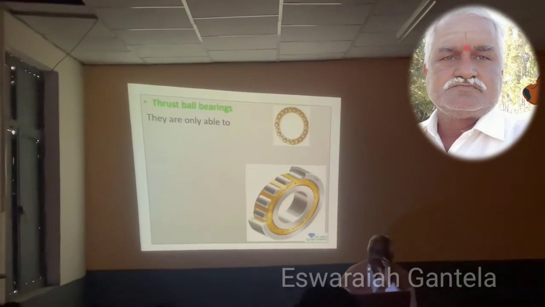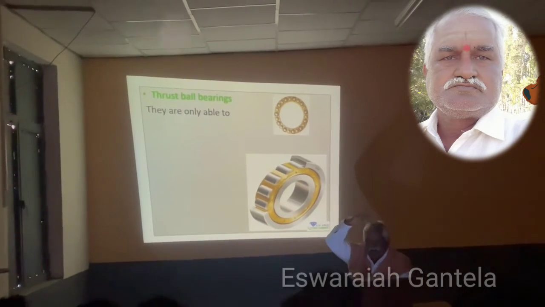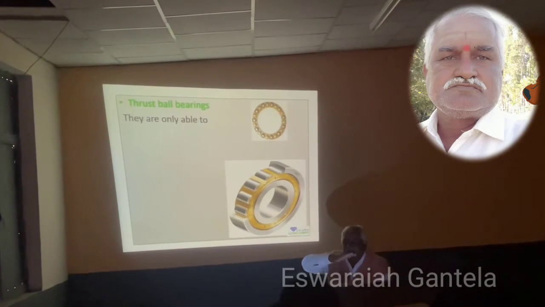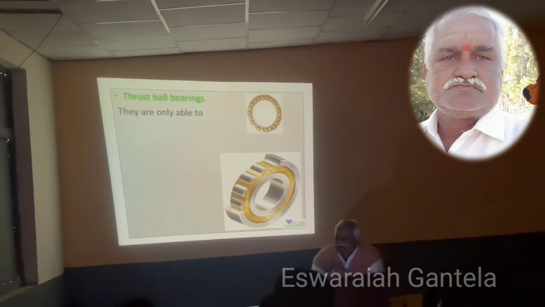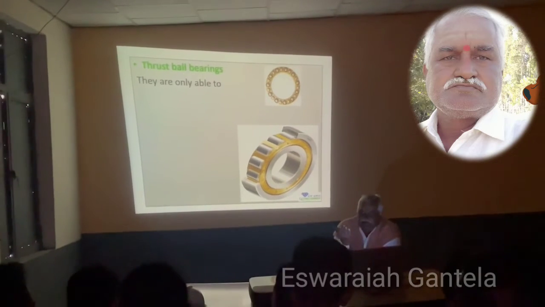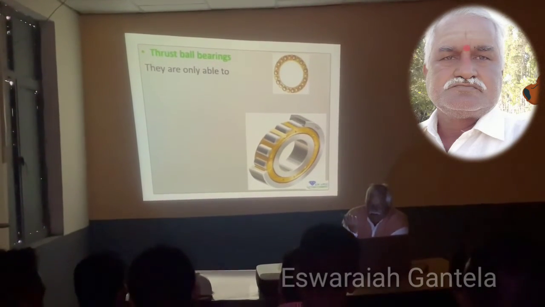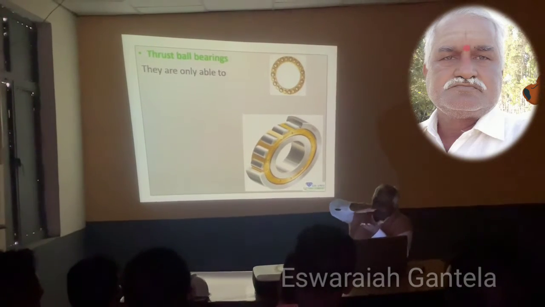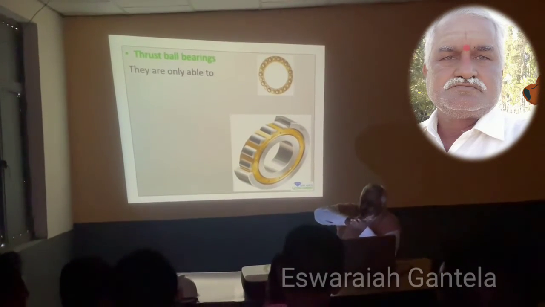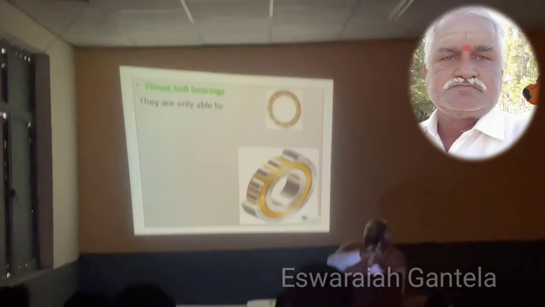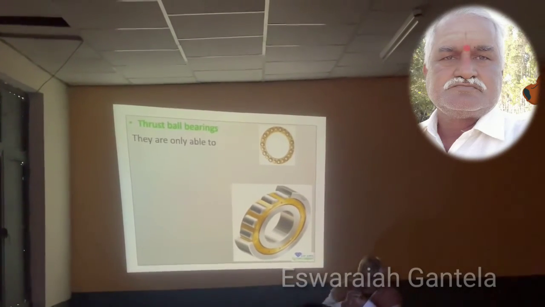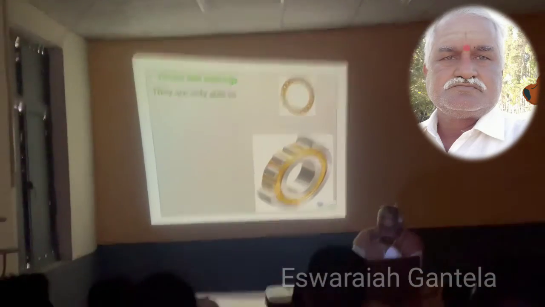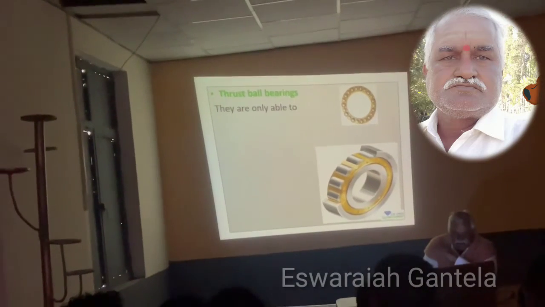Thrust roller bearings: when horizontal and vertical load comes, in separators, the bottom of the separator has a thrust roller bearing. When vertical load comes, this bearing will take it. Even thrust rollers will take it. For vertical loads they give the thrust roller. Actually we are using it in the separators.